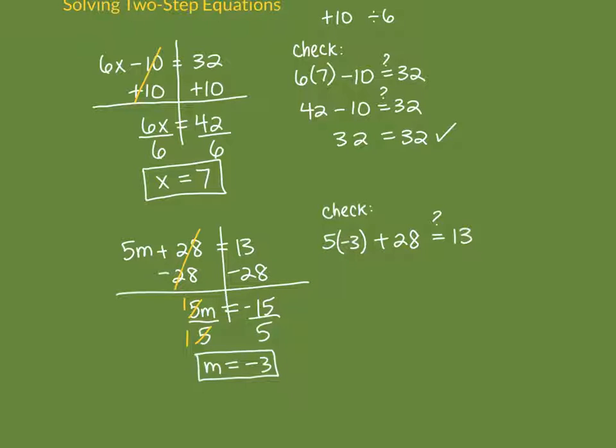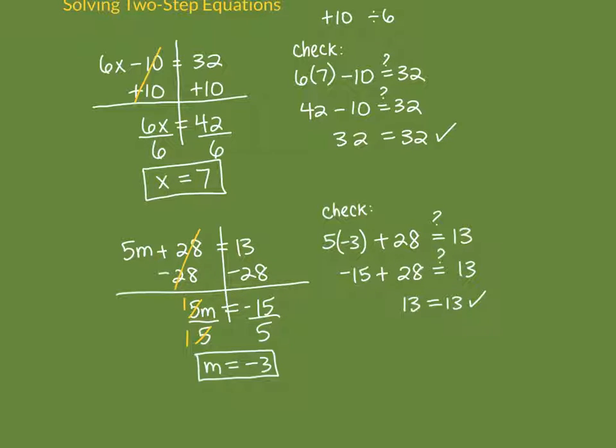So 5 times negative 3, again, you might want to use a calculator to help you out. But that's negative 15 plus 28. Is that really equal to 13? So you don't stop here. You need to actually calculate this. And on an assessment, don't make me do the work. You should be able to do the work. That negative 15 plus 28, yeah, that really is 13. So 13 is equal to 13. And we put a check mark to show that our answer is correct. And we know we're correct.